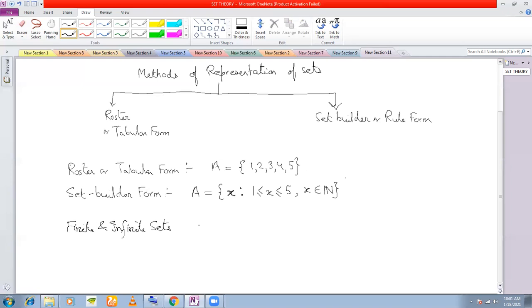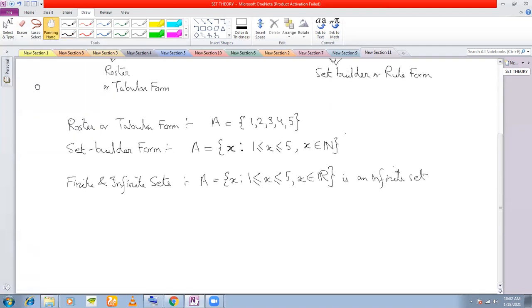Like say here, in the same set above, x such that 1 less than or equal to x less than or equal to 5, x belongs to R. This becomes an infinite set because the definition of x is real numbers. It includes everything between 1 and 5. All the rational numbers, all the irrational numbers, which you cannot actually count. So this is the definition of finite and infinite sets.